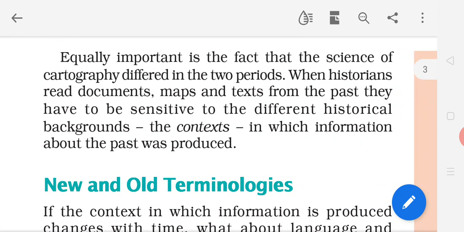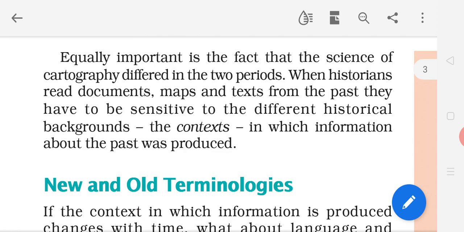When historians try to find out about our past and history, they have to be more sensitive, curious and cautious while searching about the past, because we can see different changes as per the time. So they should be sensitive.